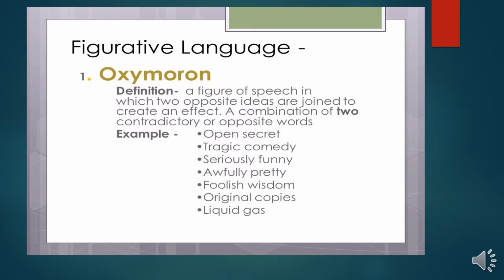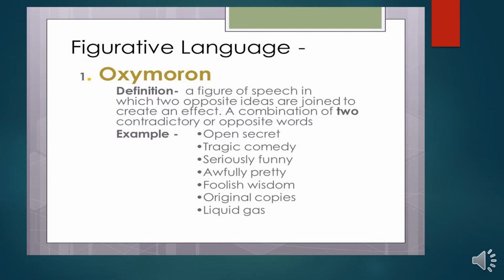So we will see what figurative language and oxymoron are. Here it says that an oxymoron is a figure of speech in which two opposite ideas are joined to create an effect, a combination of two contradictory or opposite words. So oxymorons are those kinds of figure of speech where you have opposite ideas. These two words which give an opposite meaning are joined to create one kind of effect or one kind of meaning.